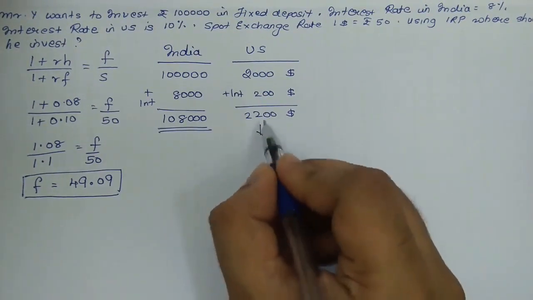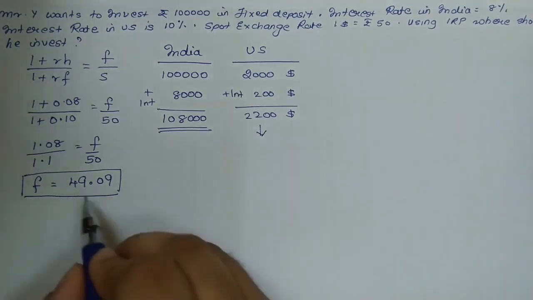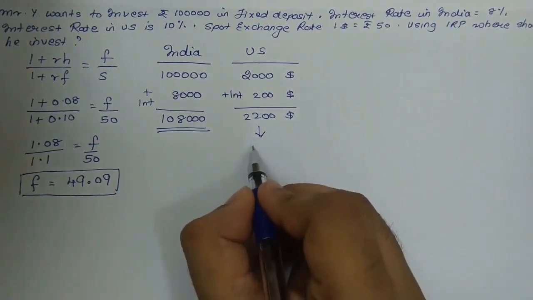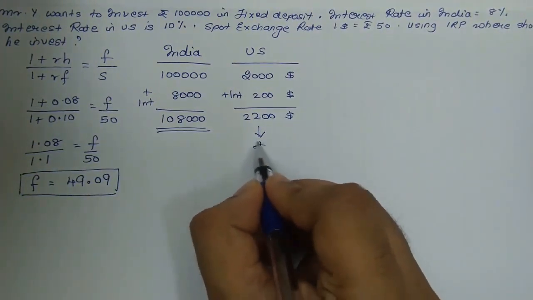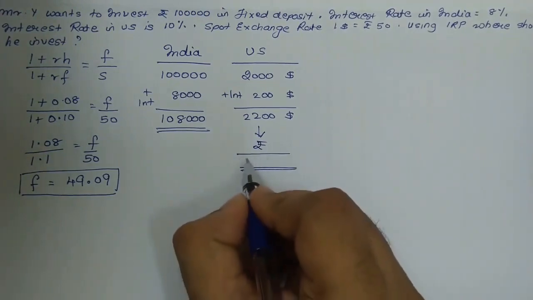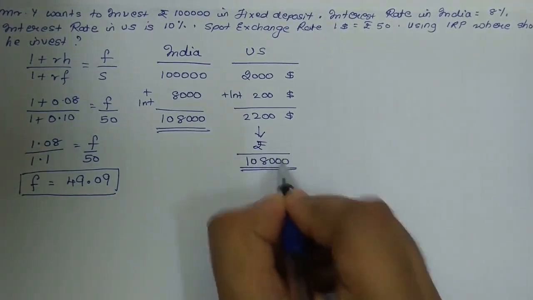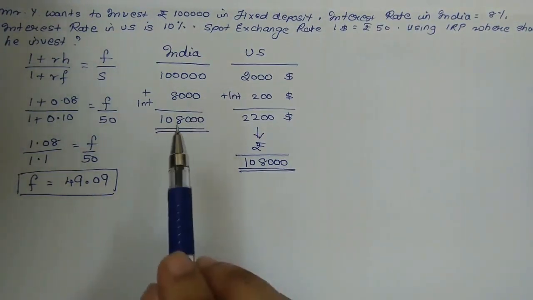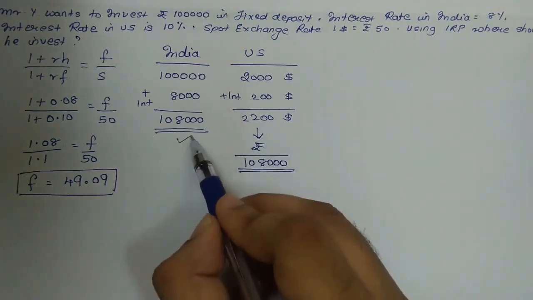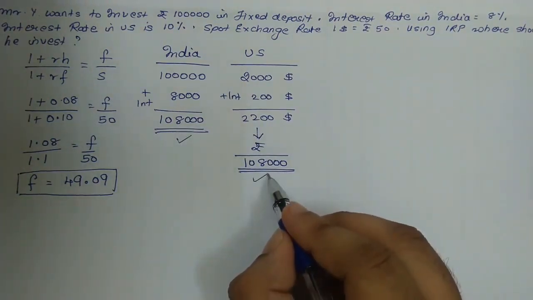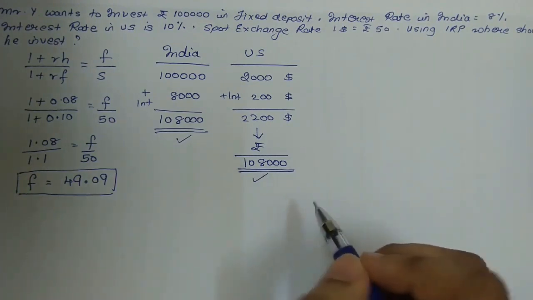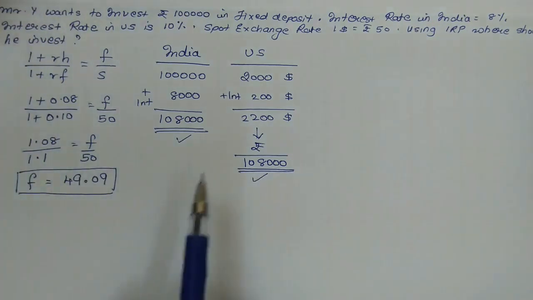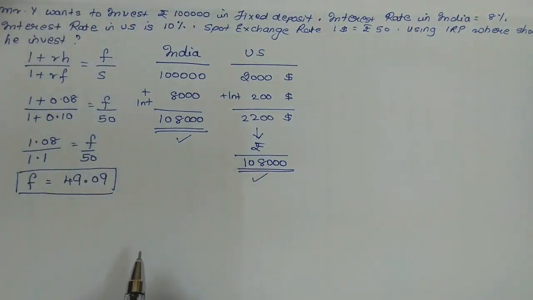Now after 1 year, when he brought this amount into India, he would have converted with the forward rate, which is 49.09, and he would have got an amount which is exactly amounting to 1,08,000. So again, in this particular case under IRP, it said that whether you invest in India or you invest in US, the rate of return at the end of the year or after the end of the period will remain the same. So there won't be any issue to find out where to invest and where to borrow from.